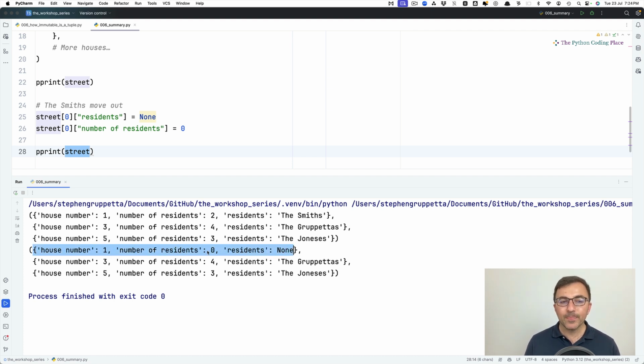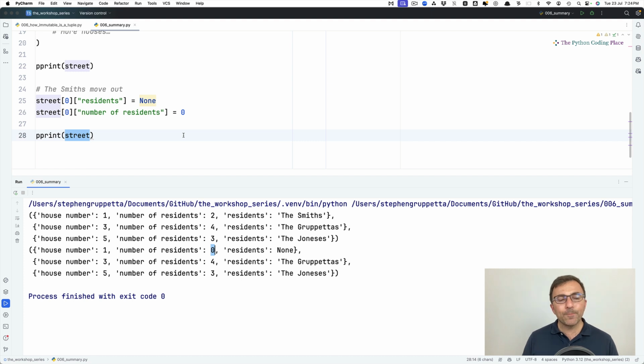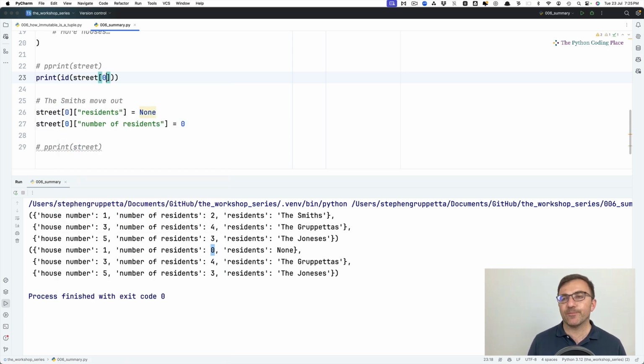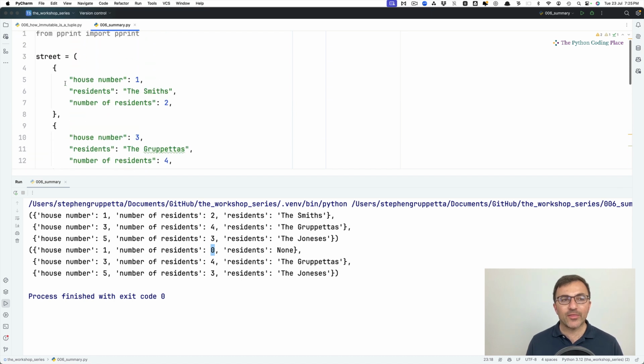Even though it's a tuple, house number 1 no longer has the Smiths in it, and it no longer has 2 residents in it. There's 0 there. So what is happening here? So let's dive a bit deeper and find out. So instead of printing street, let me print, before the Smiths move out, the identity, not of the tuple itself, but of its first dictionary. So I'm going to print the identity of that dictionary.